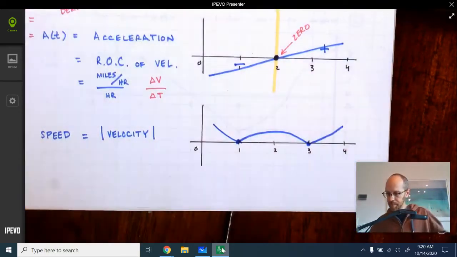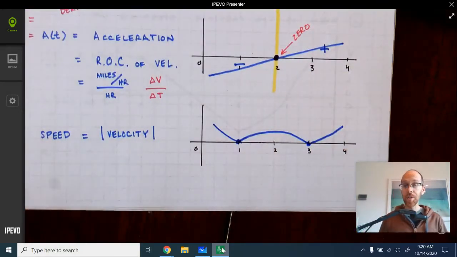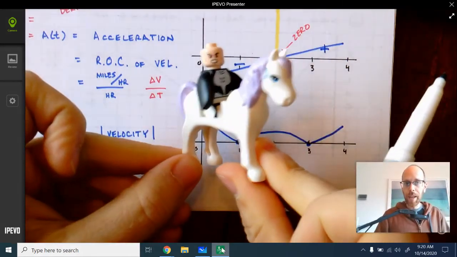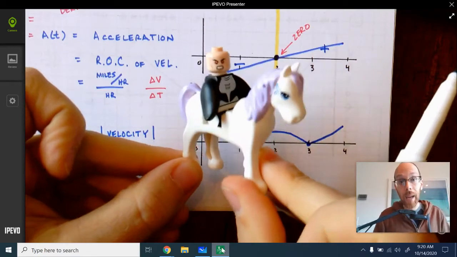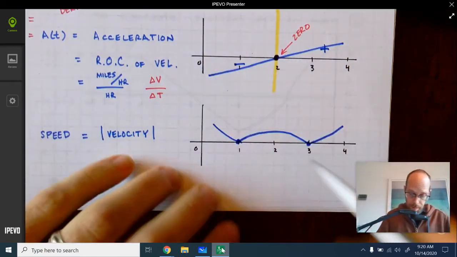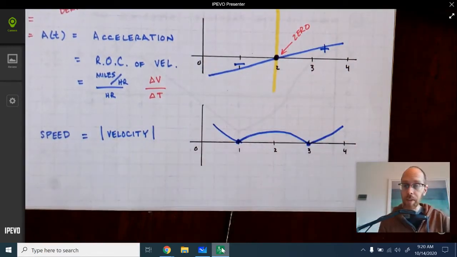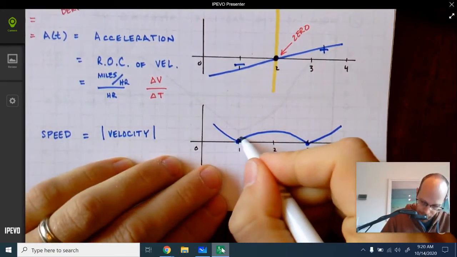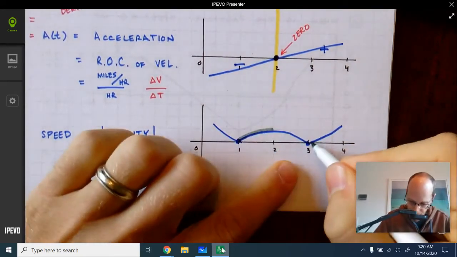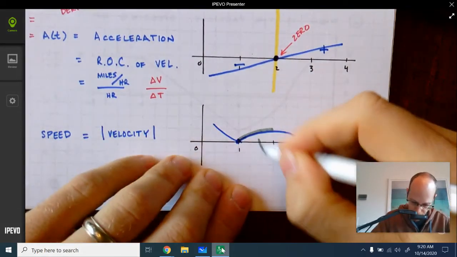Which brings us to the answer to our question, which is, when is our angry young man speeding up? Well, he's speeding up when the speed is increasing. Look at the speed graph. It's increasing right here and right here.